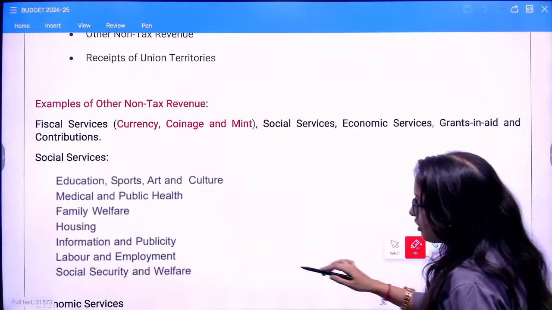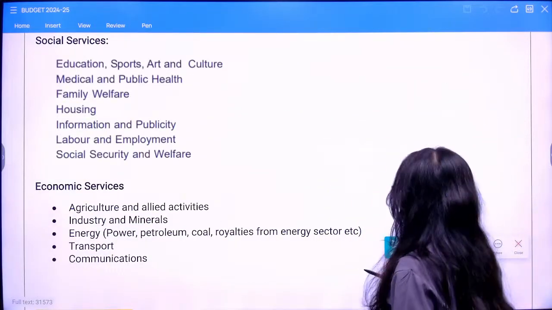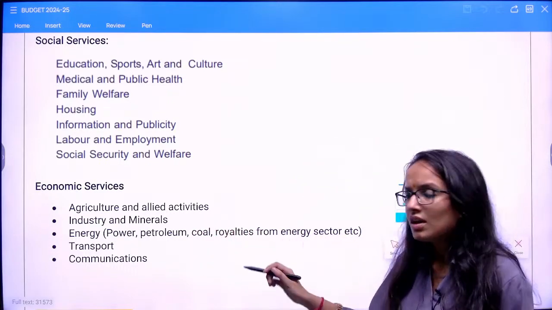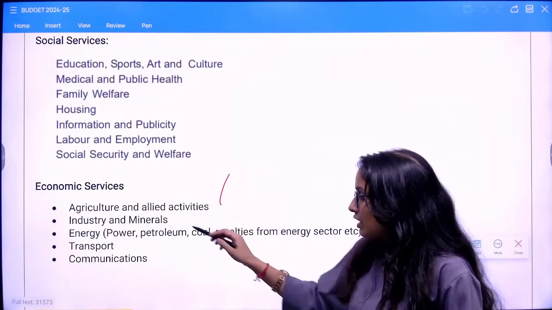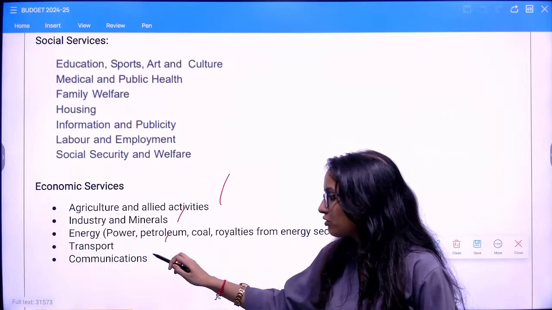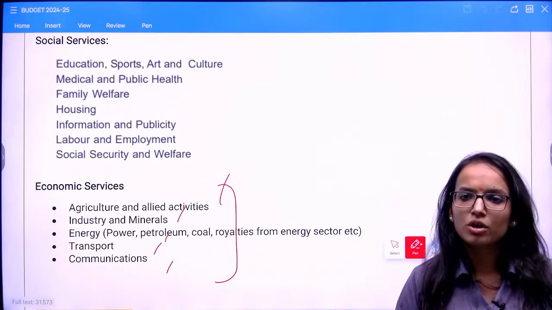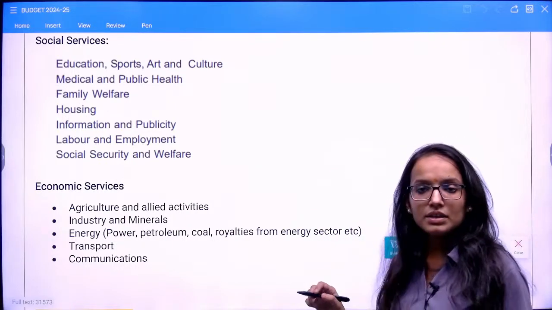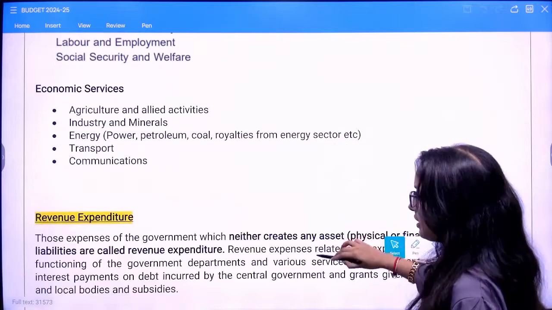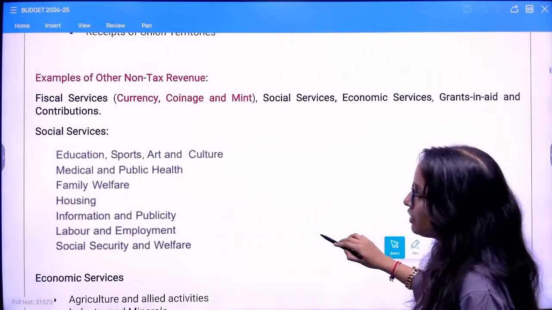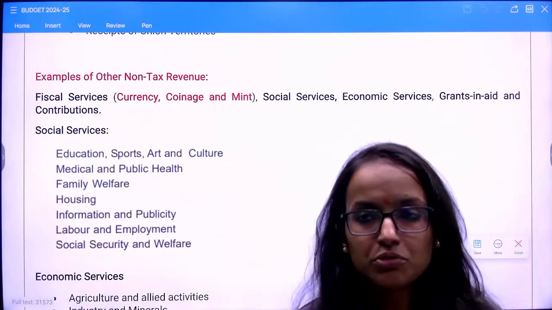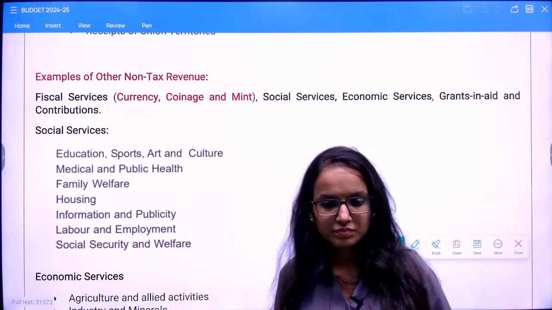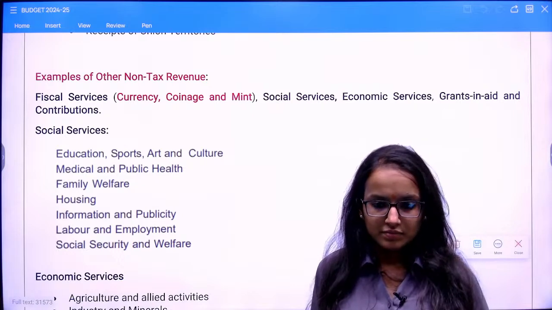Then you have your economic services. Whatever service the government provides or renders through economic sectors like agriculture and allied services, industry and minerals, then energy, transport, communication, all these sectors of the economy broadly come under the other non-tax revenue receipts category. I hope this much is clear to everyone. Any doubt so far? Is it clear?